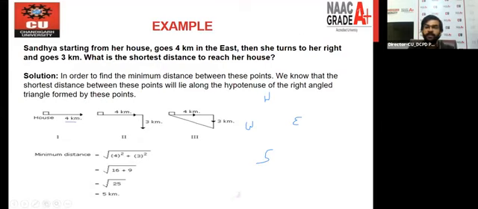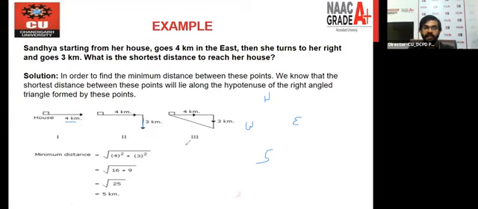Now she turned to her right. She turned to her right. Okay. And goes 3 kilometers. So this is the 3 kilometers again, right? And what is the shortest distance to reach her house? So this is the shortest distance. This is mentioned in the diagram, right?